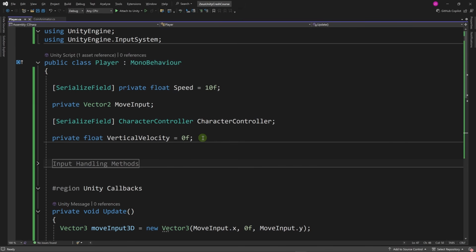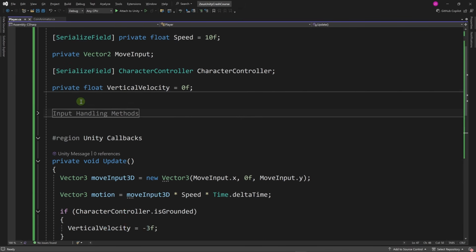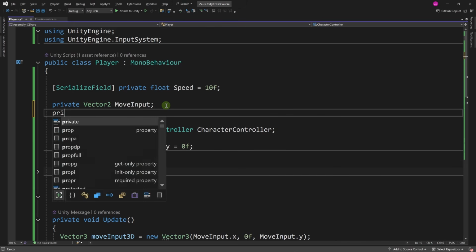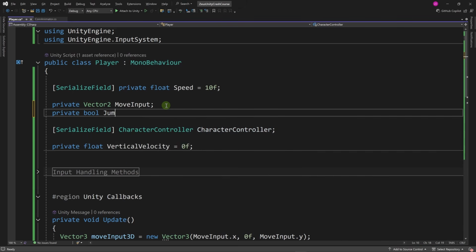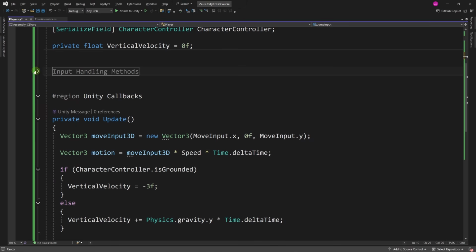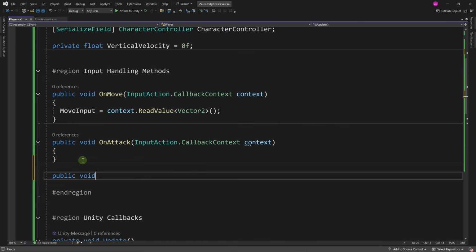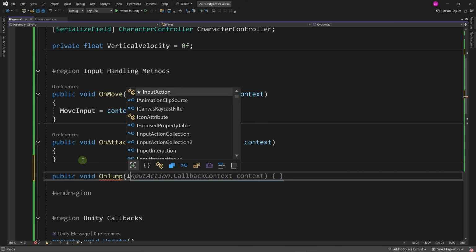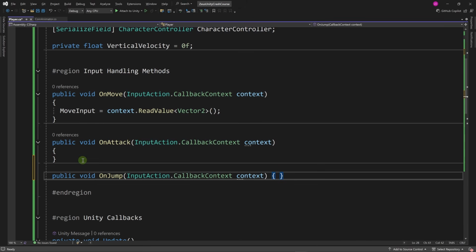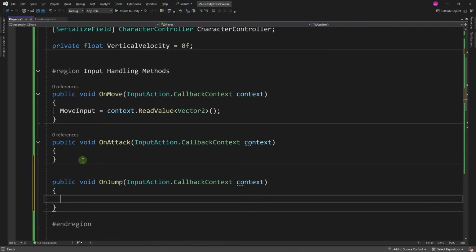Let's start by handling jump input. Let's have all our input variables here. Private bool jumpInput. And let's go to our input handling methods region. And here we need another method, public void OnJump, with InputAction.CallbackContext, the same signature.